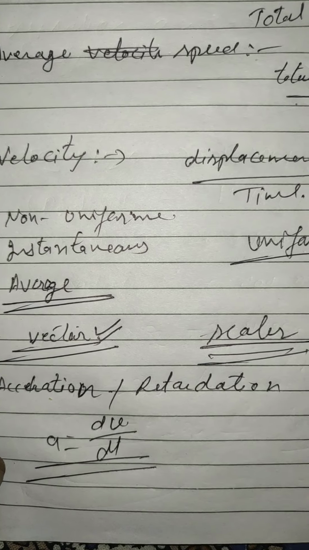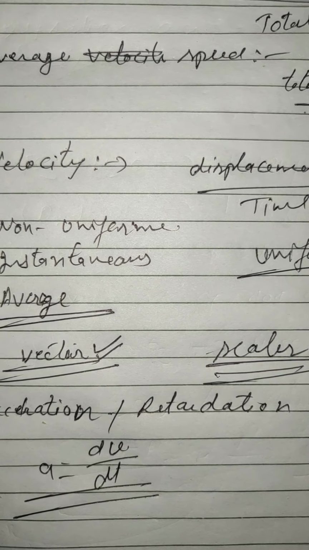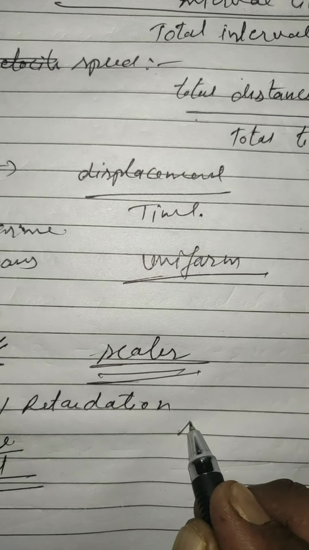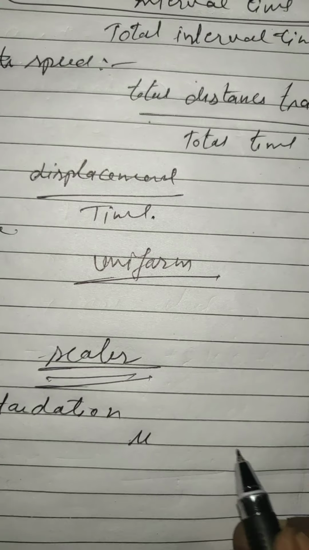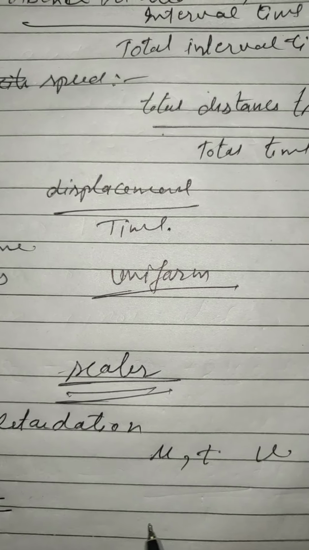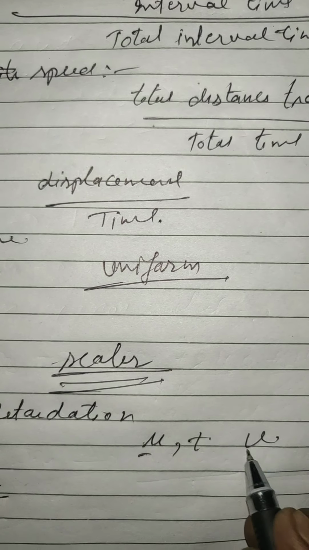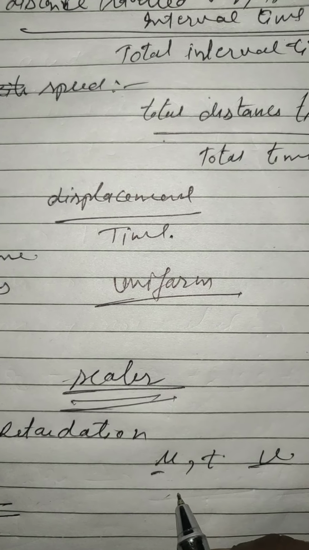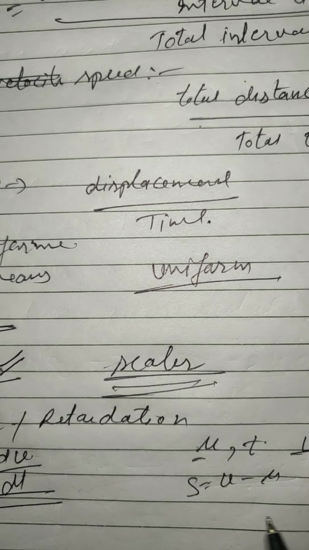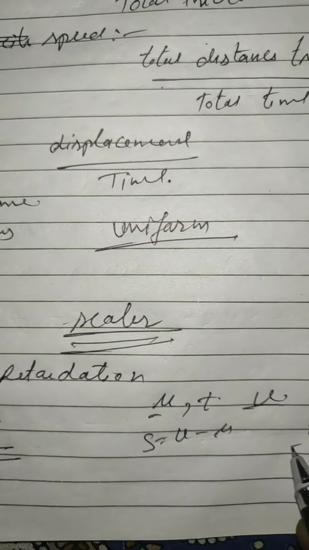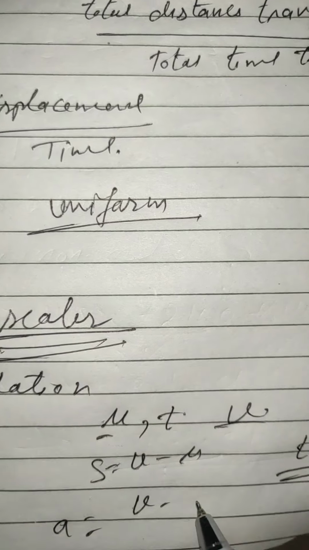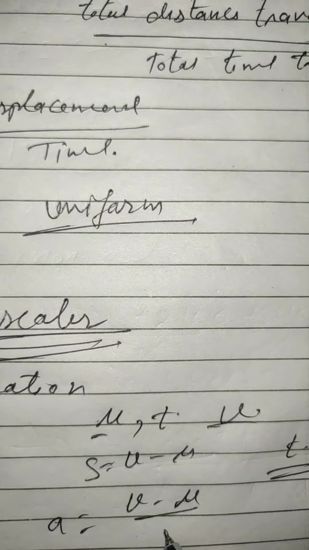You can understand it graphically. Consider an object moving with a constant velocity u, and after a time t it reaches the velocity v. Then the change in velocity is v minus u, and the change in time is t. So acceleration is equal to v minus u over t.